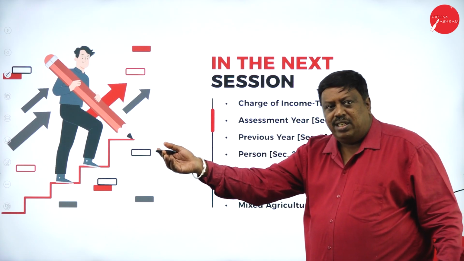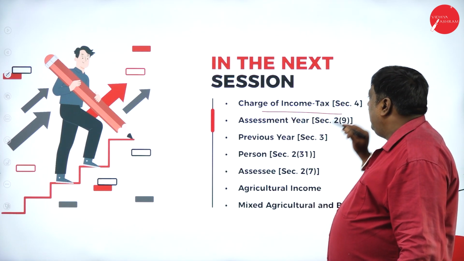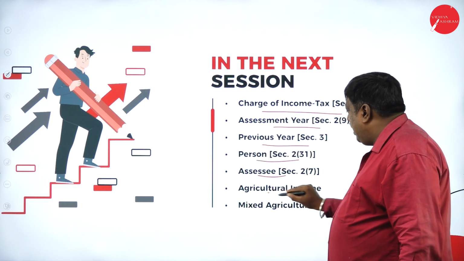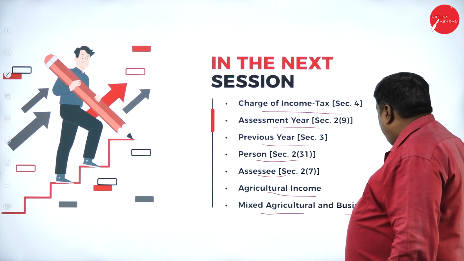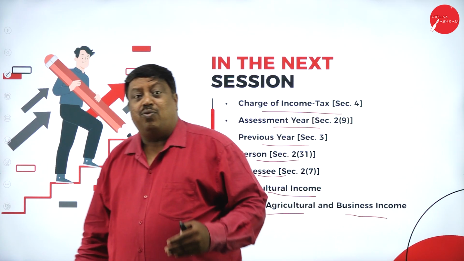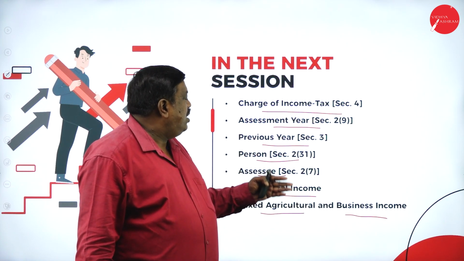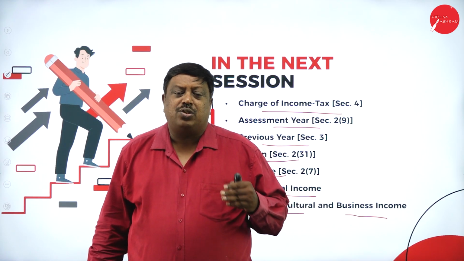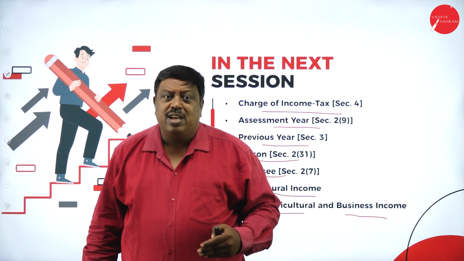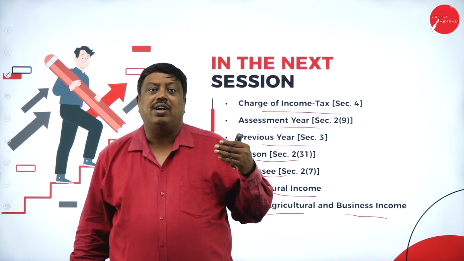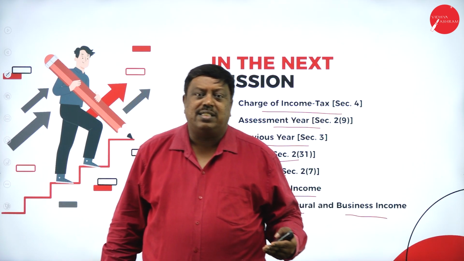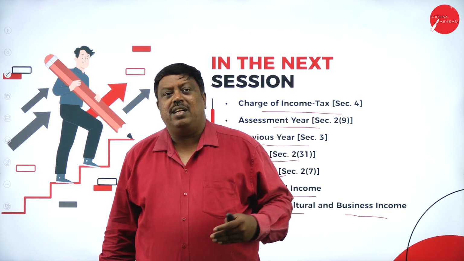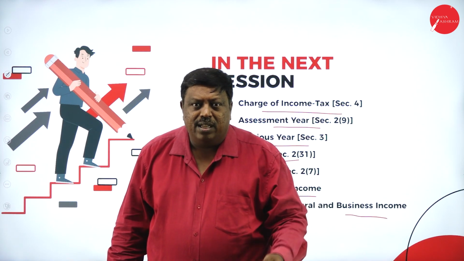In the upcoming session, let us discuss charge of income tax, assessment year, previous year, person, assessee, agricultural income, mixed agricultural income and business income. In the upcoming session, there will be compulsory 2 marks and 10 marks questions. So understand the concepts easily so you can score marks, and it can even be used in your future activities: what you are earning, where it is taxable and how much it is taxable. It can be easily known by students who will be earning their income in the future.